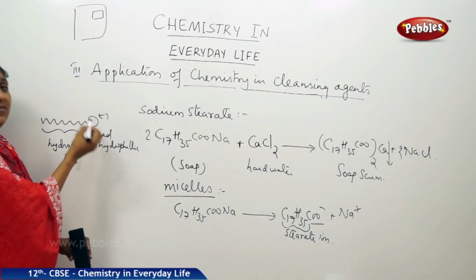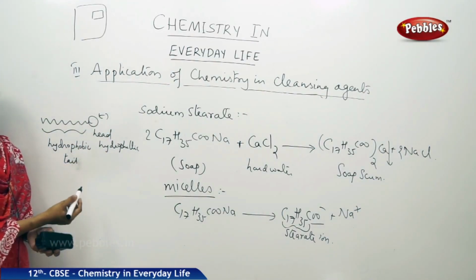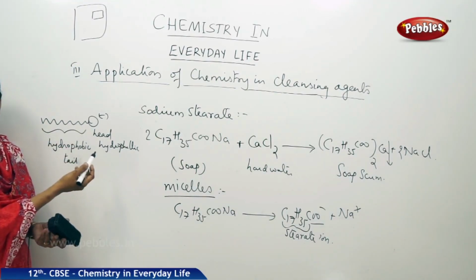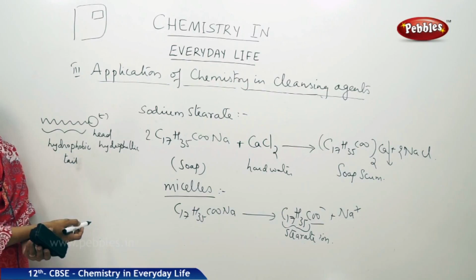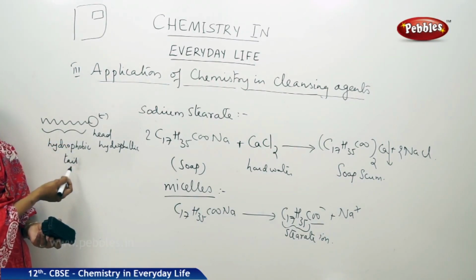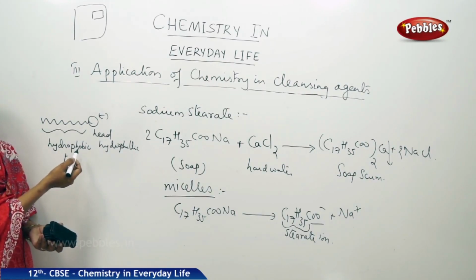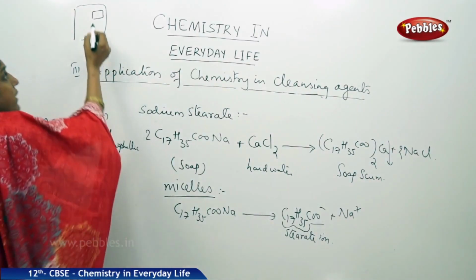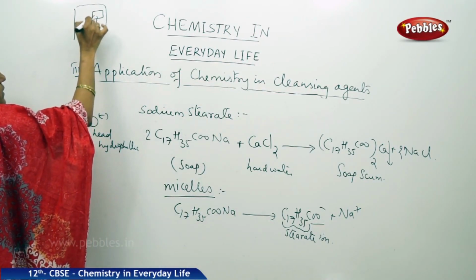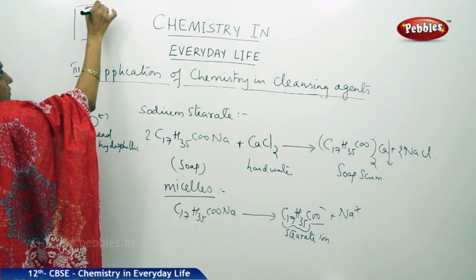The head, which is the COO minus part, is hydrophilic, the water loving part, and the long tail of 17 carbons in case of the stearate ion is hydrophobic or water hating. So all these ions in the soap solution will come and gather around the grease with their tails fixed in the grease and the heads in water.